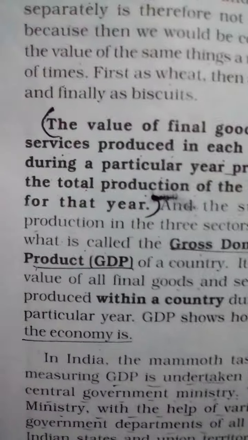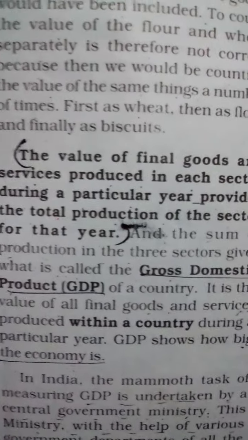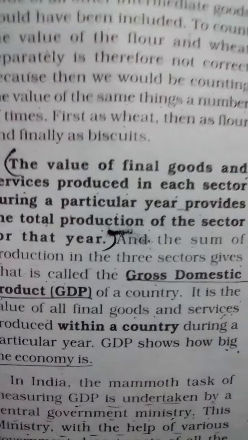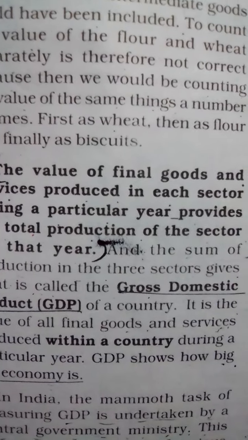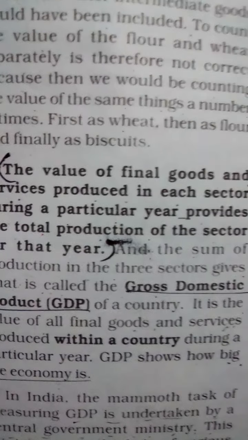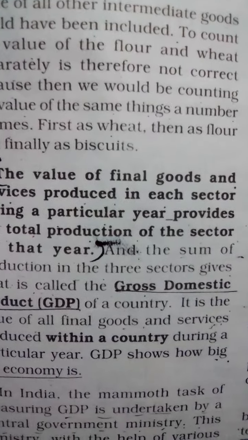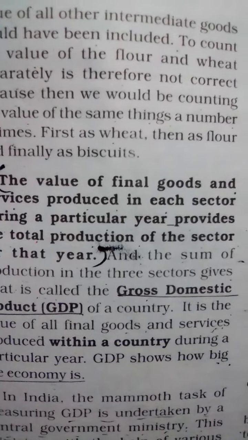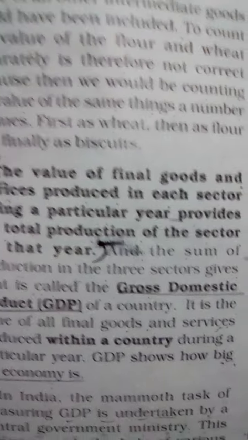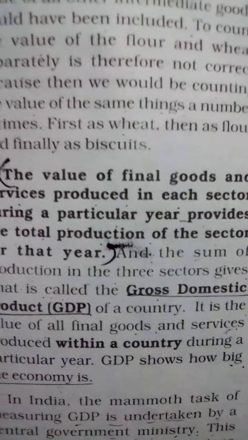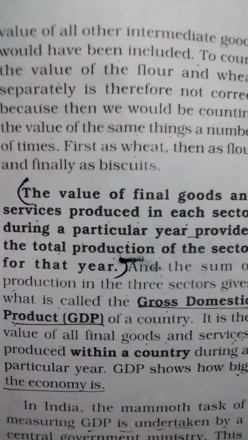because that is not the value. Why? Because the value of final goods will be less. Here the person A produced aloe vera and sold it to B for rupees 50, and when B sells this for rupees 80, he has already paid 50 to A, so he gets only 30.